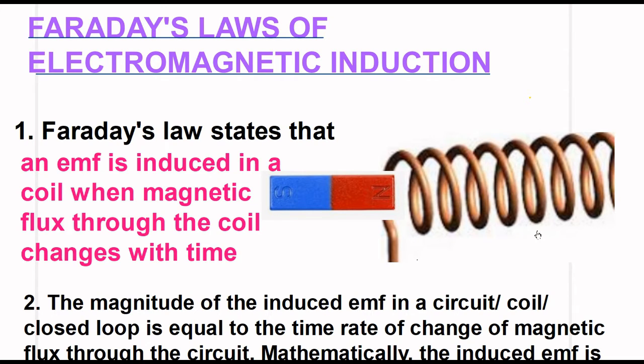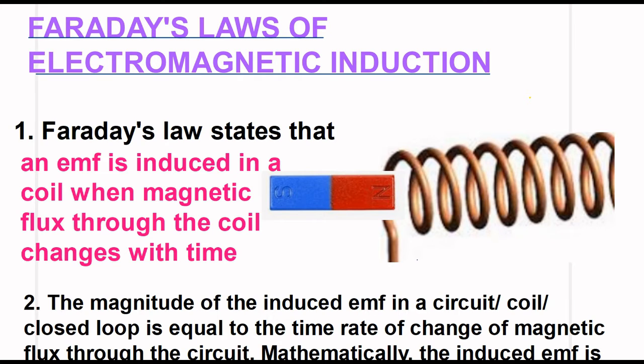Let us see what is Faraday's law of electromagnetic induction. It has got two parts. First part states that an EMF is induced in a coil when magnetic flux through the coil changes with time. That is why, when the magnet is held stationary, no EMF was induced.